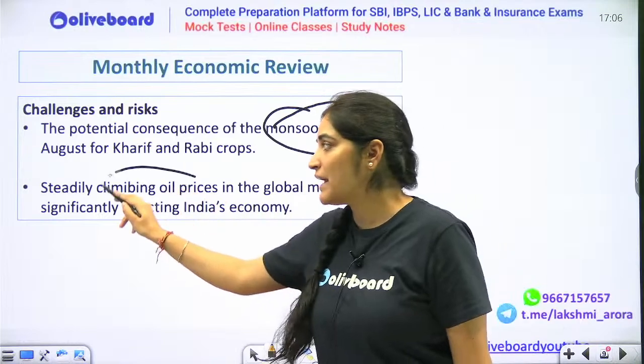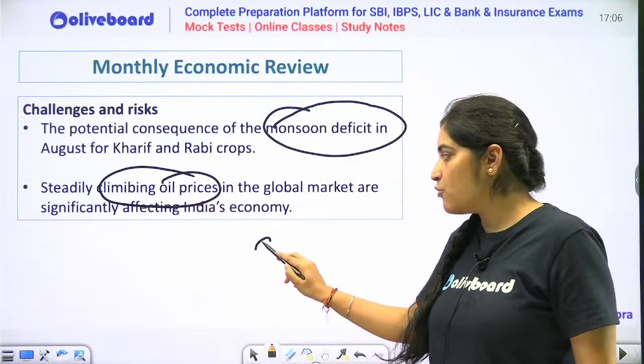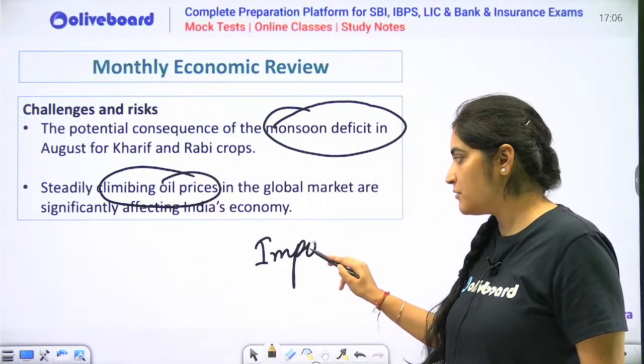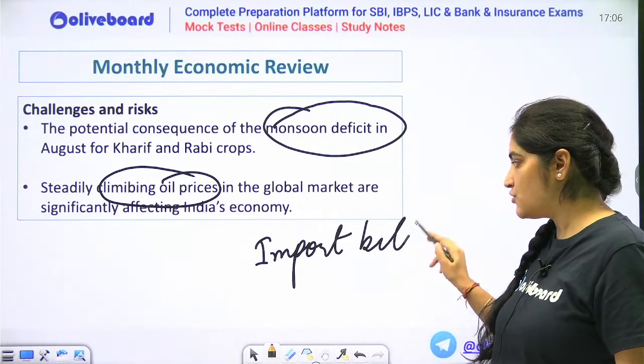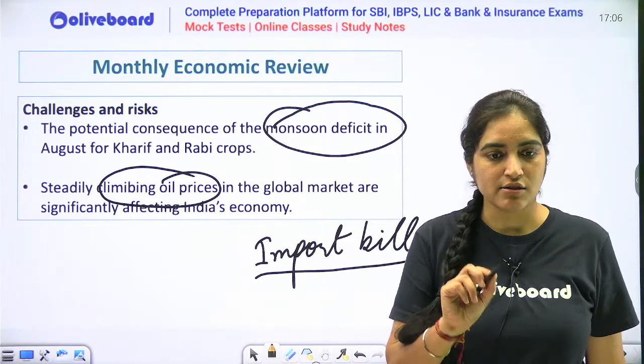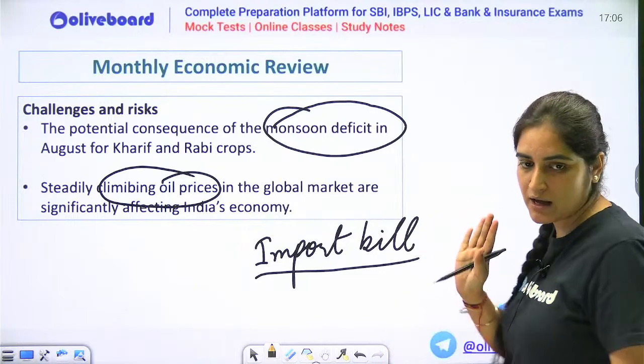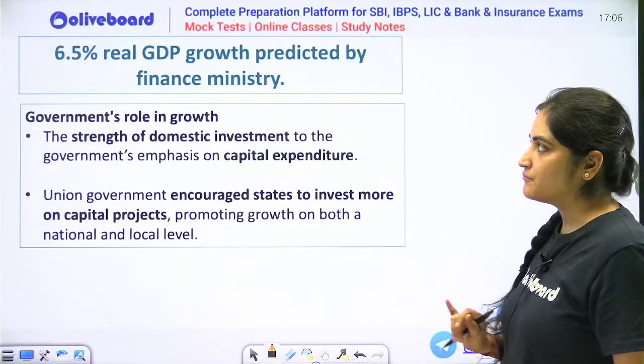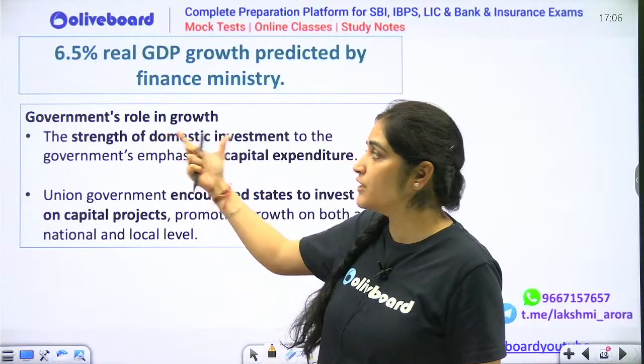Also, the oil prices are climbing. So, हमारा import bill जो है, our import bill will rise, because of which our economic growth can slow down a bit. I hope I am clear to you all. Next thing, what is the government's role in growth?